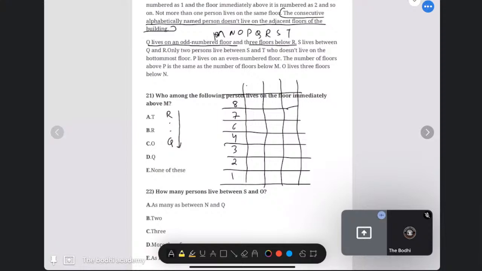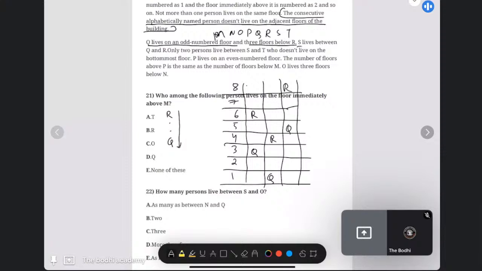So now see, Q can live either on the first or on the third. If Q is living on the third, R will come on the 7th. In this case, R will come on the... something we missed. Yes, sorry, one number we missed. Three conditions anyway. Positions are right. Okay. In the first, then R will come here. And one more condition, if Q comes on the fifth, R comes on the highest.